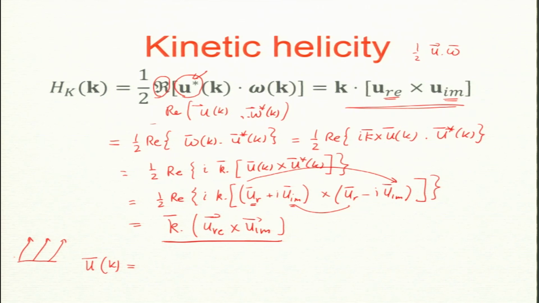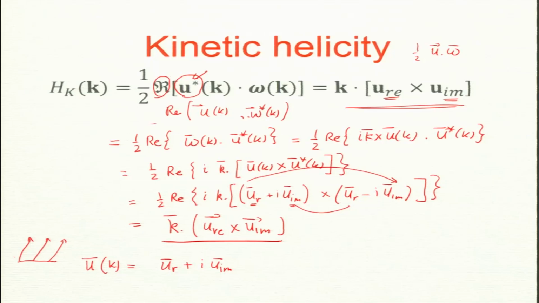But it could be complex, so Fourier transforms are complex numbers. The real and imaginary parts are in the same direction. So if I take the real part and imaginary part of u, they are in the same direction, so the cross product will be 0. So linearly polarized waves have 0 cross helicity. Is that clear? This is straightforward, no?